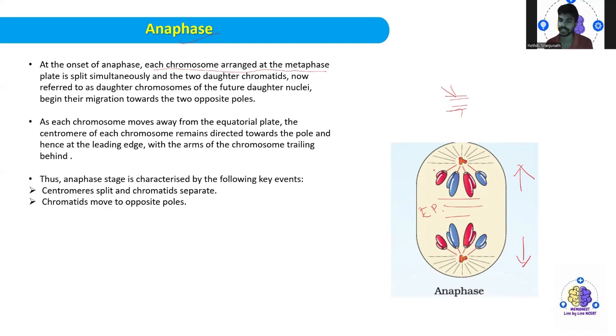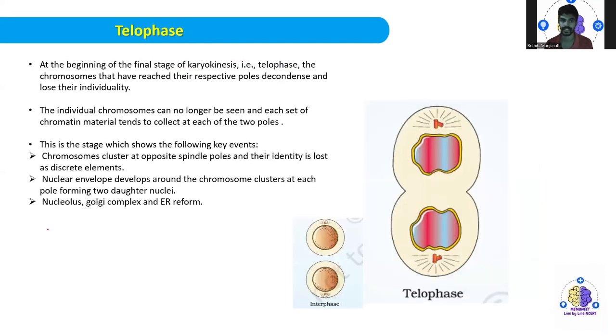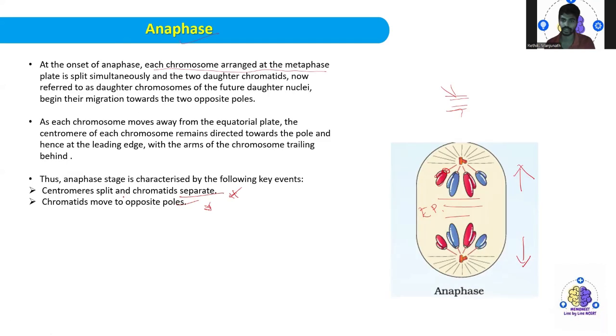Hence at the leading edge, how they are moving, this is the leading edge and whatever you are seeing, there are arms here. So the anaphase stage is characterized by the following key events. The centromere splits and the chromatids separate, that is one point. Then the chromatids move to the opposite poles as your second point. Another very important thing you are going to observe during the movement itself is certain shapes of the chromosomes, like I shape, L shape, J shape, and V shape.